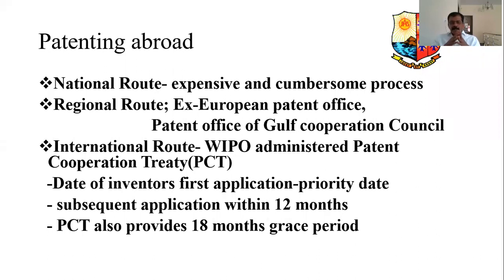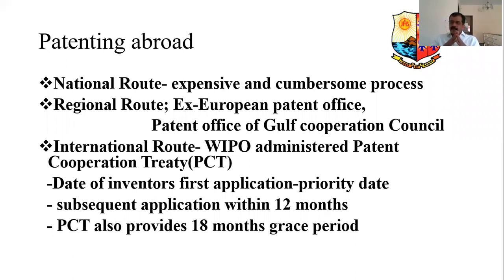Okay. Now we'll look at the date of the inventor's first application. This is very, very important. I told you, the date of filing the application is very important. That is given as the priority date. Suppose you apply for a patent in your state or anywhere else, no problem.